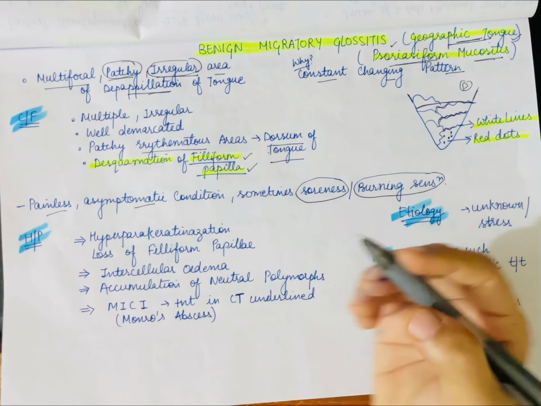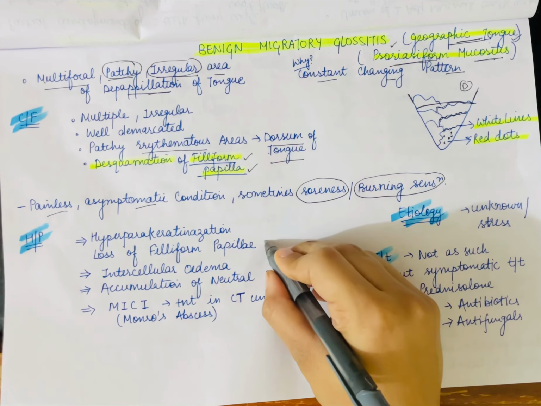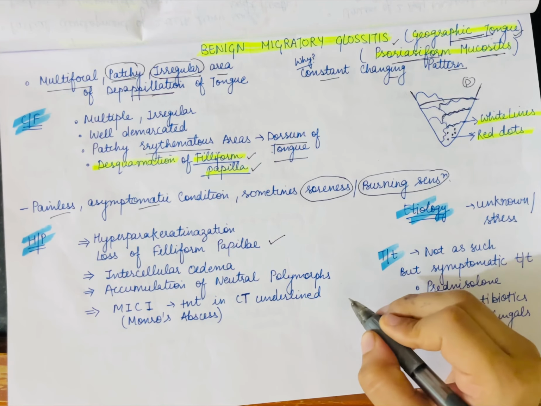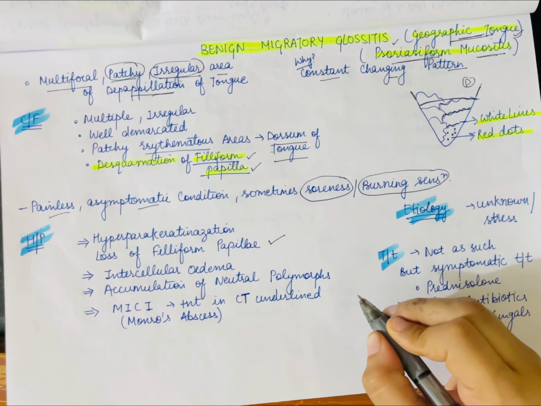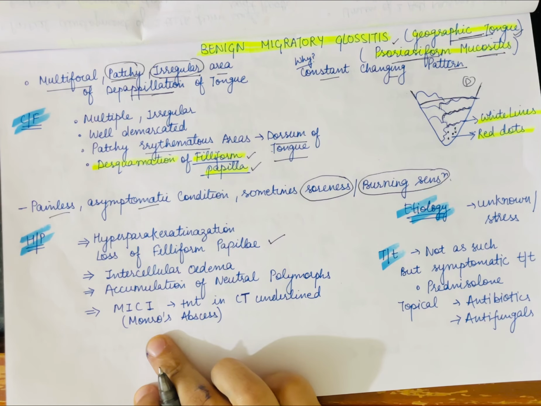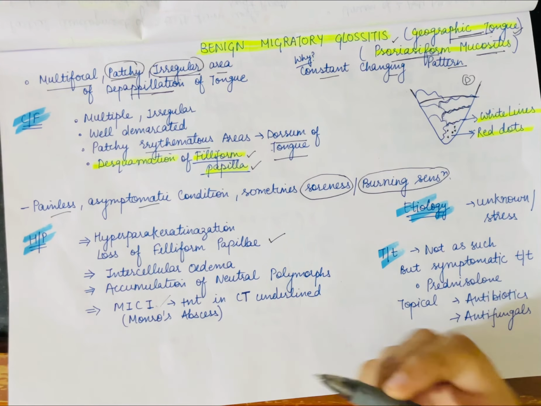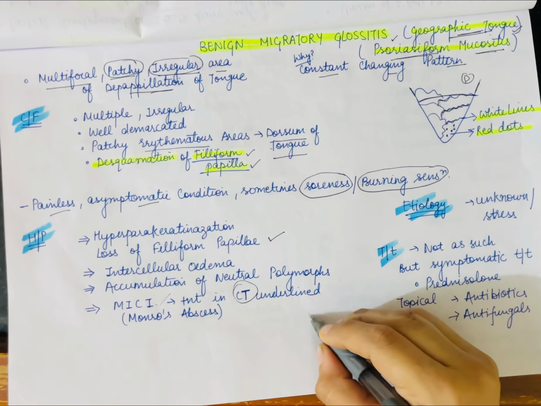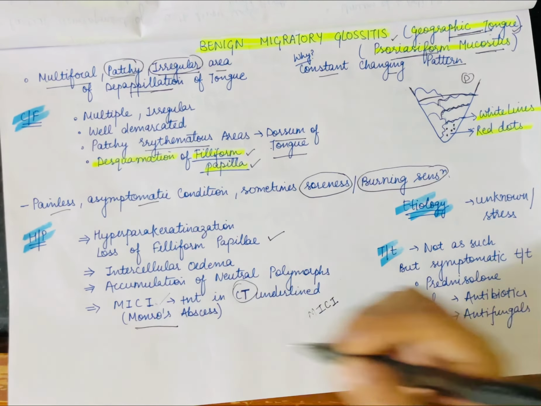Now histopathology: here hyperkeratinization occurs which causes loss of filiform papillae, and there is intercellular edema and accumulation of neutrophil polymorphs. Here you will see neutrophil polymorphs where the infection occurs, and the area is filled with a mild chronic inflammatory infiltrate. Now it is present in the underlying connective tissue. This is present in the underlying connective tissue, and that is called Munro's abscess.